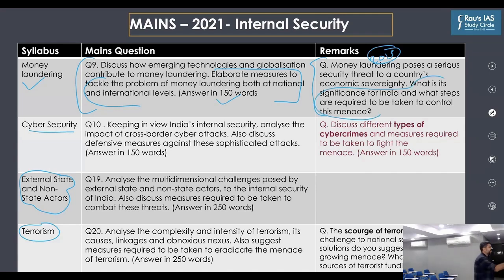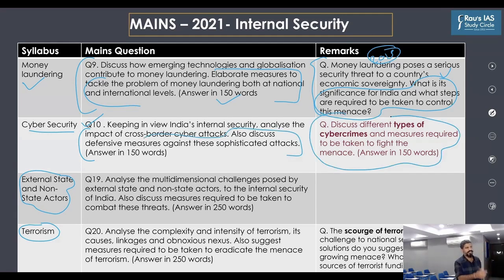Then look at this question related to cyber security. It reads, keeping in view India's internal security, analyze the impact of cross-border cyber attacks. Also discuss the defensive measures against these sophisticated attacks. Look at this question that was asked in 2019. Discuss different types of cyber crimes. It was asked in 2020. Discuss the different types of cyber crimes and measures required to be taken to fight the menace. So again, preparedness of India against cyber security attacks becomes an important theme. If you have prepared it properly, you could have answered this particular aspect that has been asked related to cyber security.